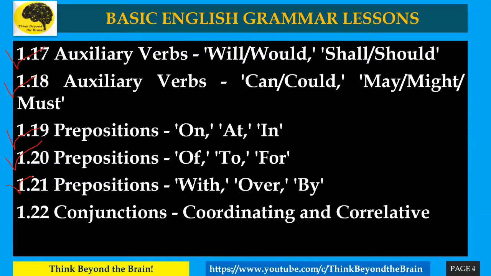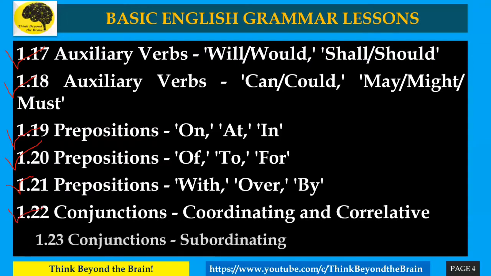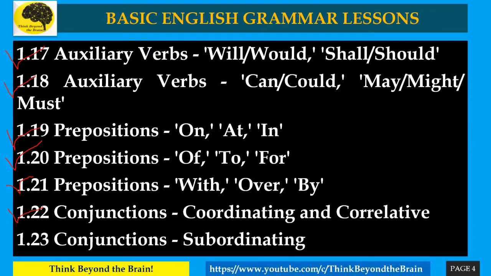And over here are three types of conjunctions. One is coordinating conjunctions, the second one is correlative conjunctions, and then the third is subordinating conjunctions. So there are three types of conjunctions, three types of auxiliary verbs, and three types of prepositions. So we'll learn all these three.